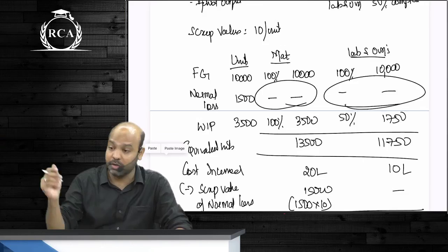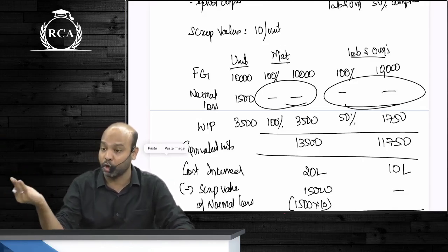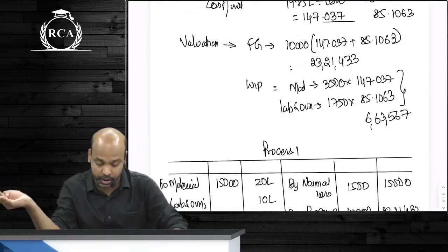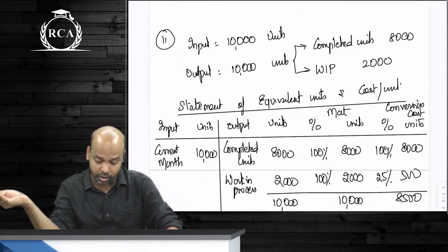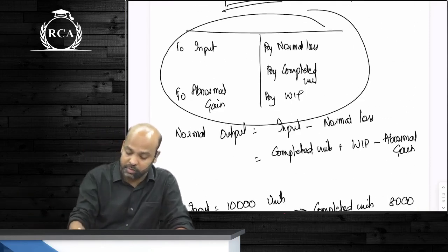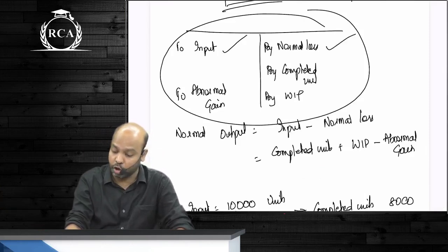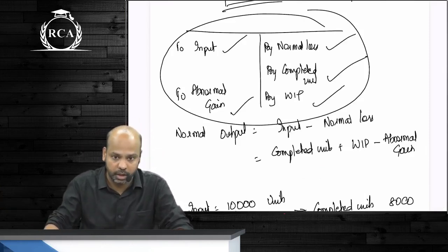Here you will only write what all, beta? Completed units, closing work in progress, abnormal loss and abnormal gain. In an example I told you, why do we deduct abnormal gain? You remember that? This was the process account, beta. I said you write input by normal loss, by completed units, by work in progress, to abnormal gain.